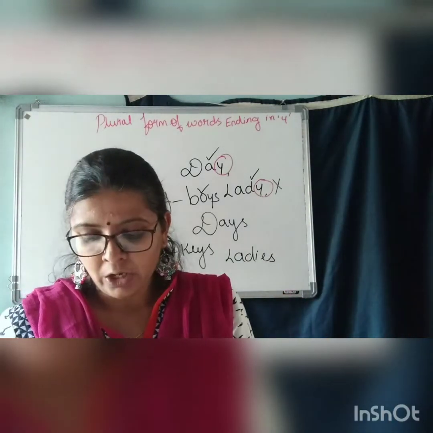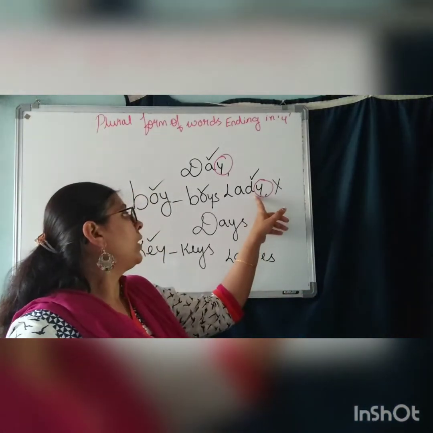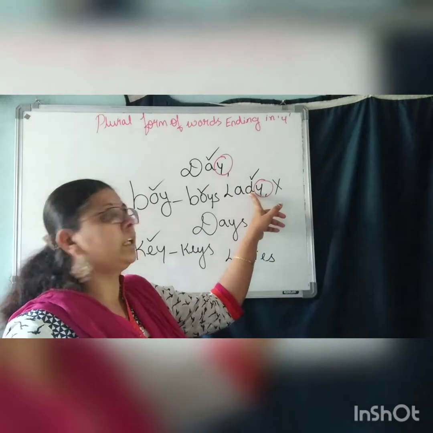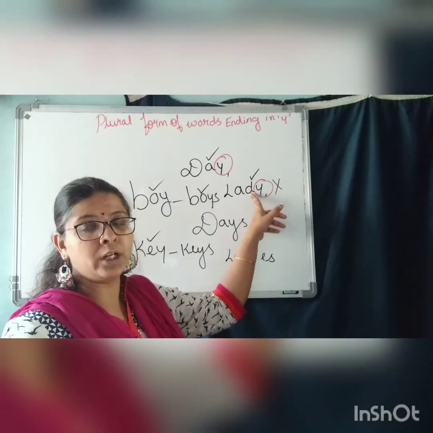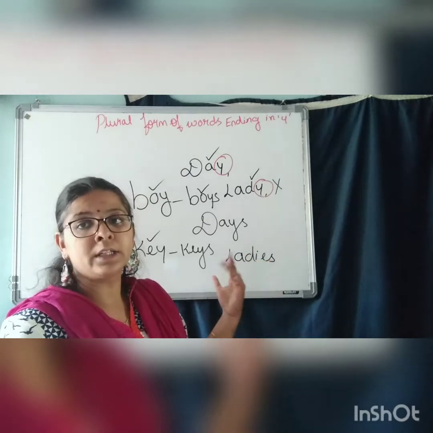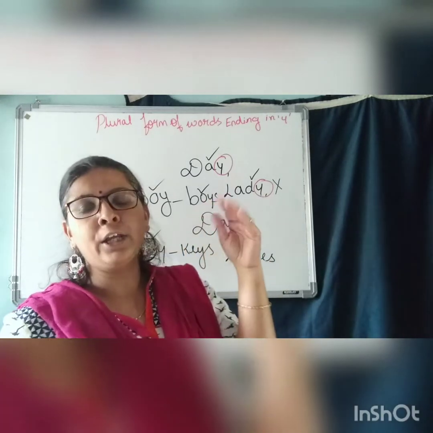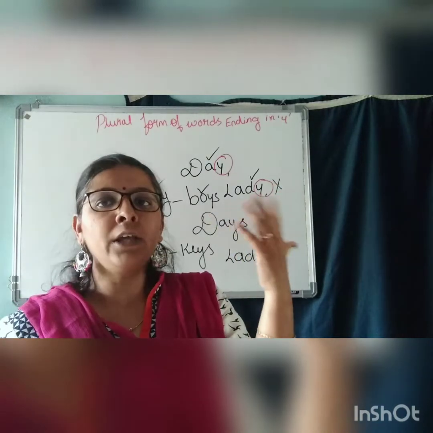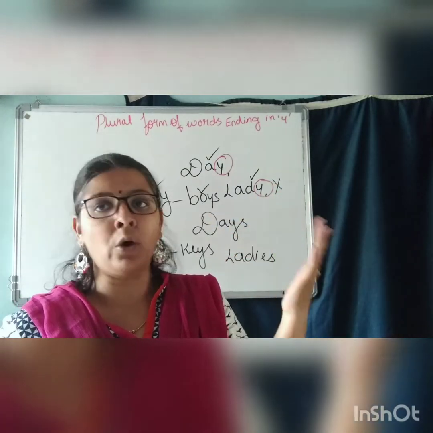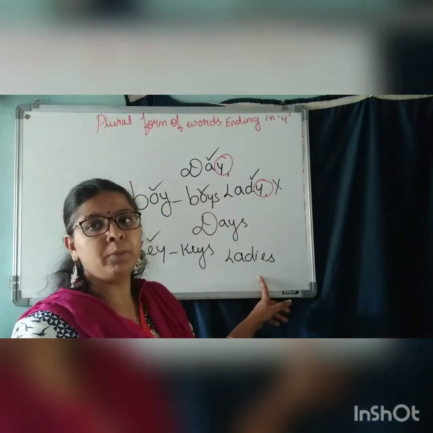We add IES to the singular noun that ends with a consonant plus Y. Consonant plus Y. Understood? D is not a vowel, D is a consonant. The letters which are not vowels are all consonants. A, E, I, O, U are vowels, and leaving these letters, all are called consonants. So here lady, ladies is the plural form.